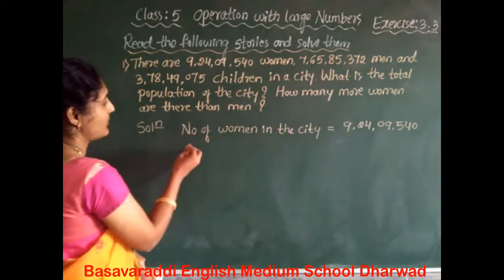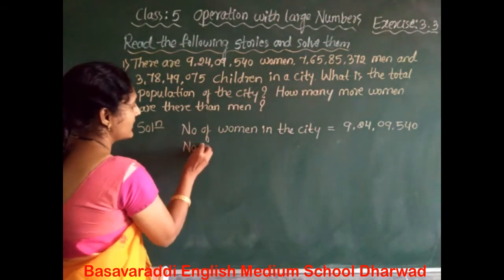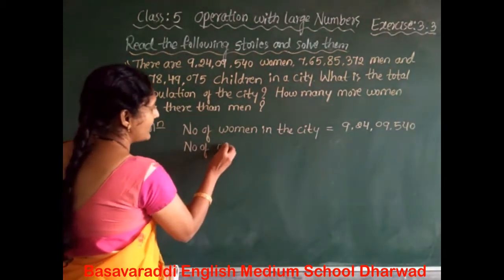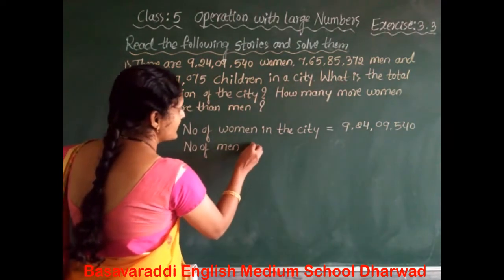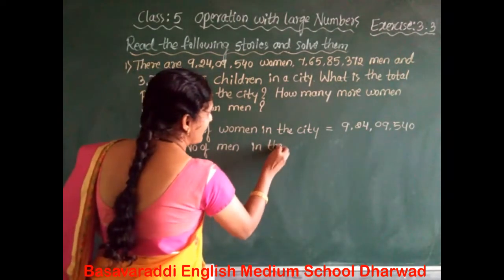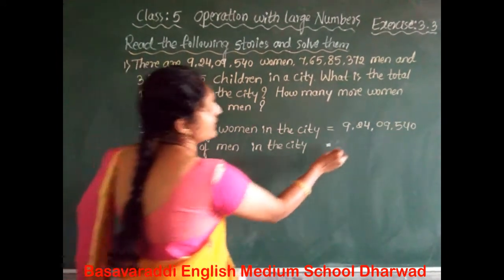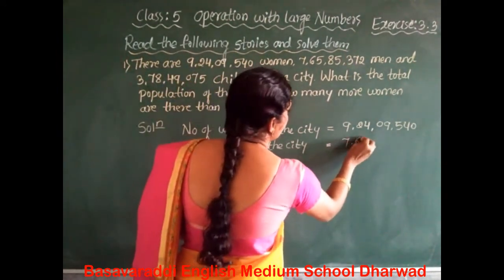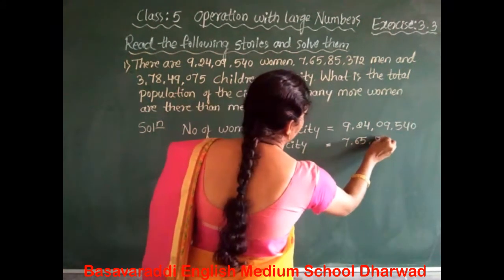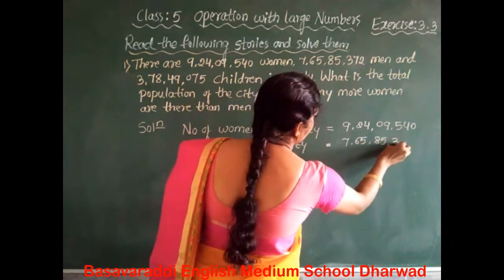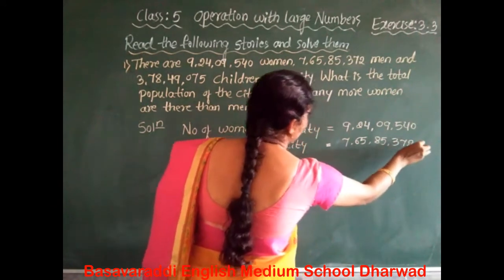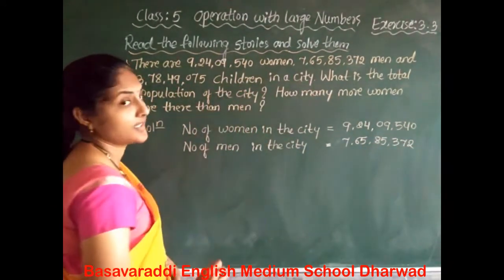The next one is men. Okay, write that one also. The number of men in the city. How much? The 7 crore 65 lakh 85,372. Yes, one more statement there. The children also.